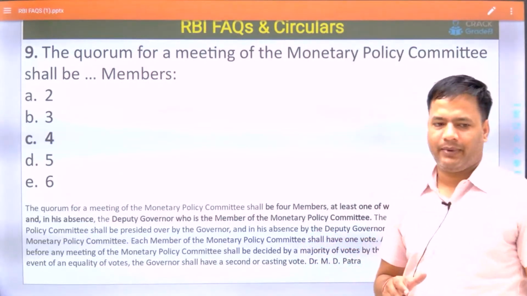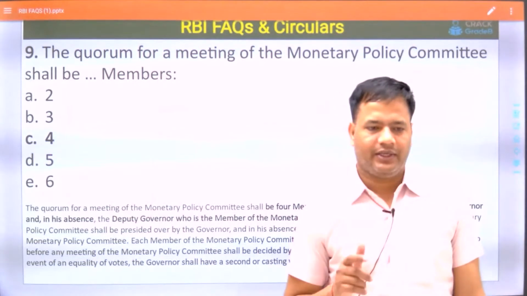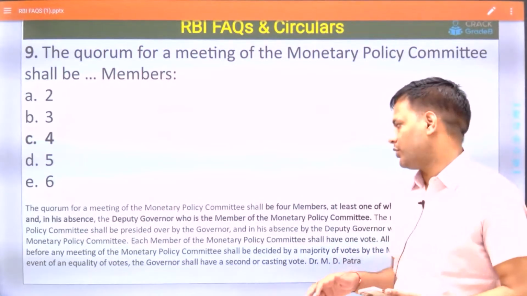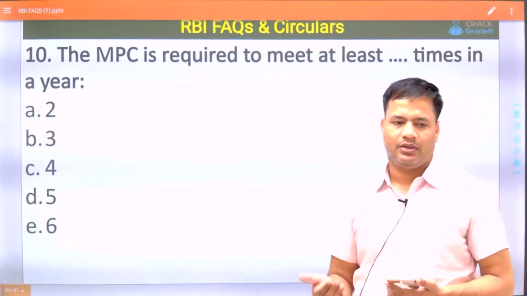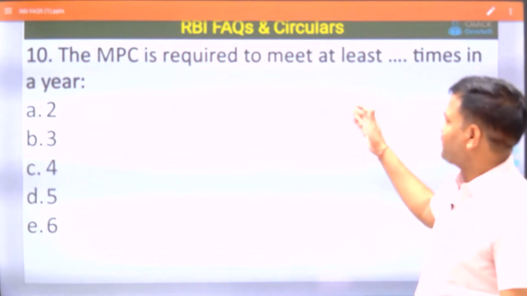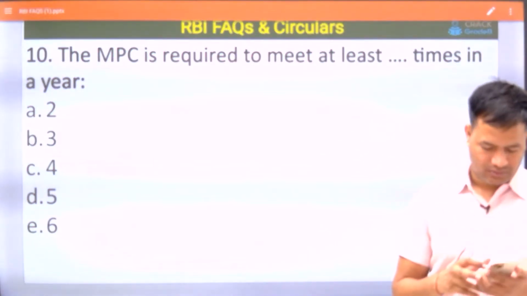Each member will have one vote, and in case of a tie, if there is equality, then the governor can cast a second vote, and any decision will be taken by the majority of the members. The MPC is required to meet at least how many times in a year?